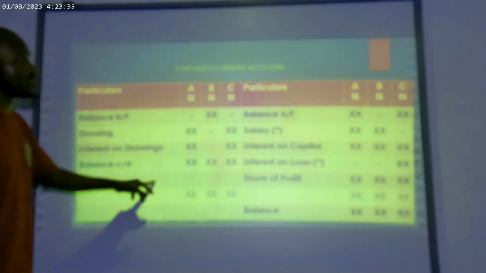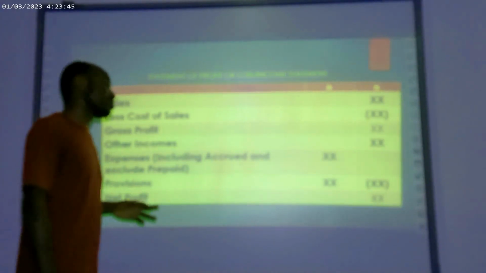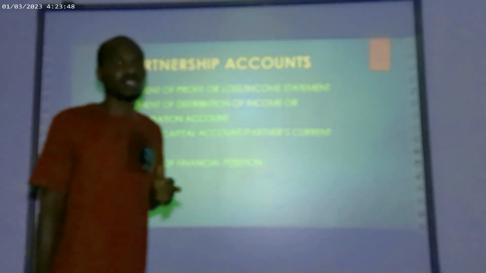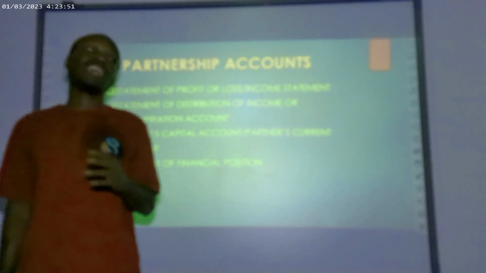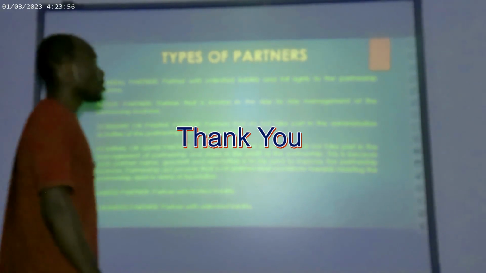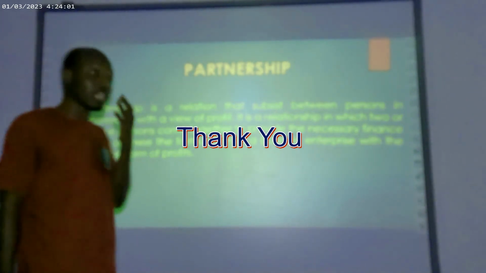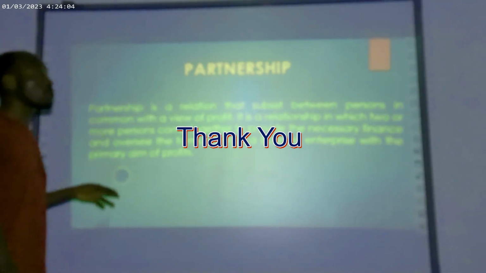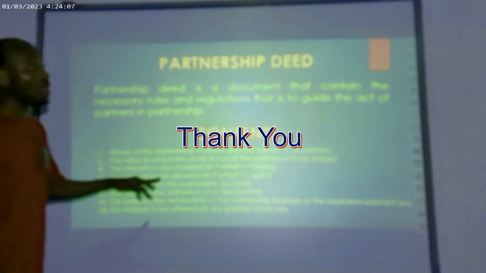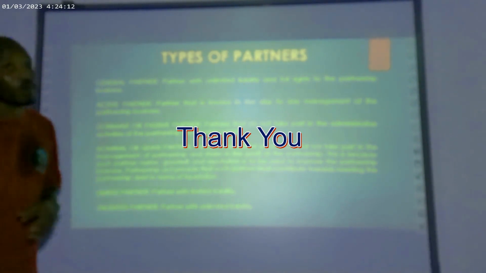So I hope this short video has been able to help us understand partnership. In the second leg of the video, we will take examples and do some calculations, where you will see everything being solved, and everything that we've shown here will be fully put into application. I will teach you how we can prepare our profit and loss appropriation account first, how we can prepare the current account, then we will take a full question whereby we will prepare the income statement and also prepare all of our appropriation account, current account, and the statement of financial position.